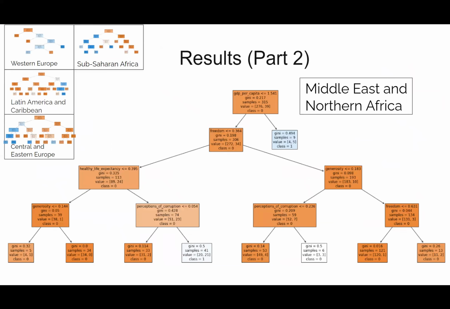Here's another way that we're visualizing how features define regions. We have 1 tree for each of these 5 regions, and in each tree, we keep splitting by feature until we have determined whether an item belongs to a region or not. You can see just from the shape itself that regions are defined pretty differently by the feature set.